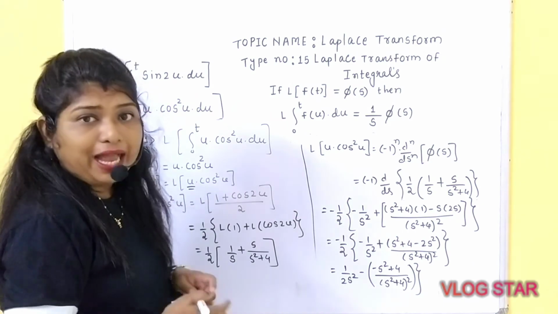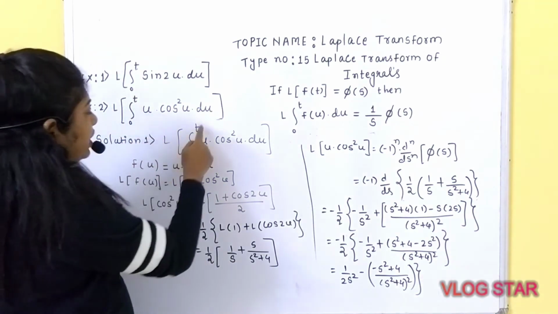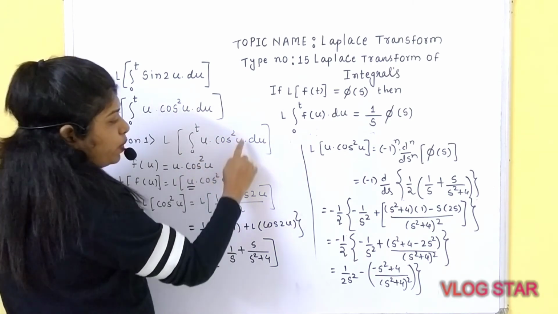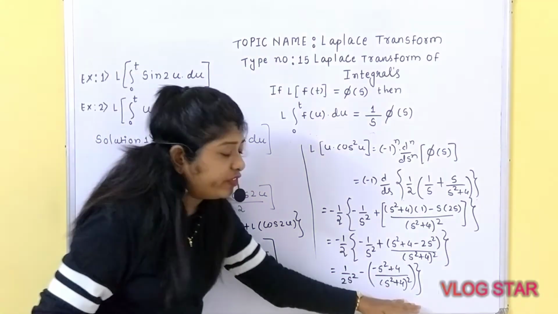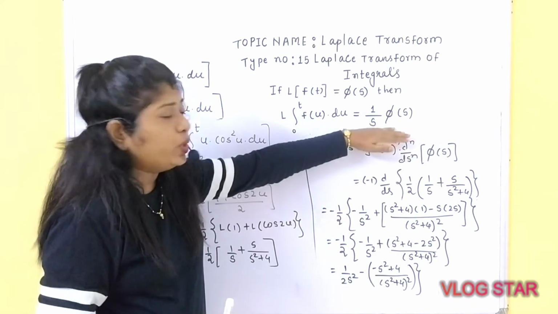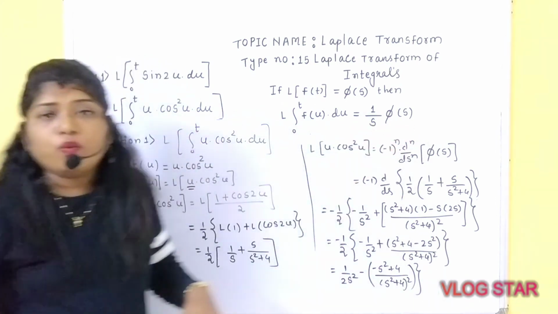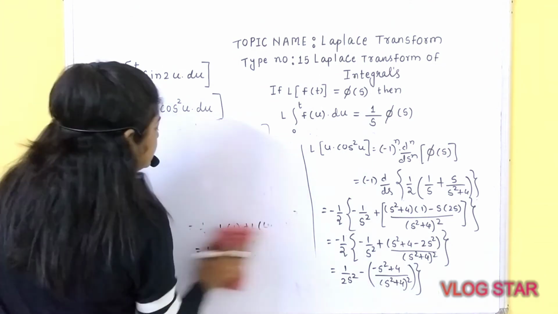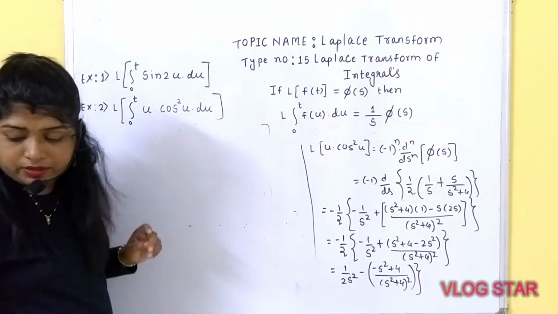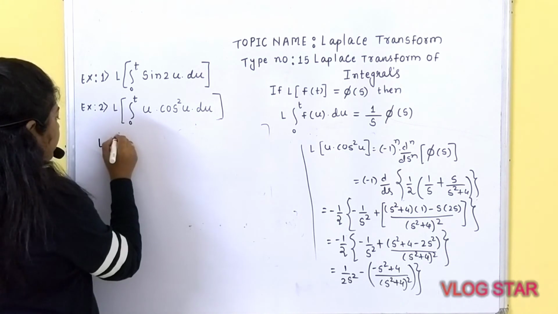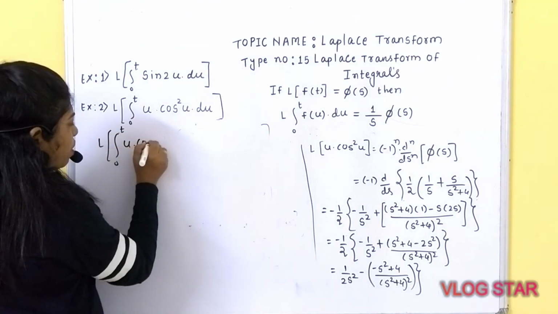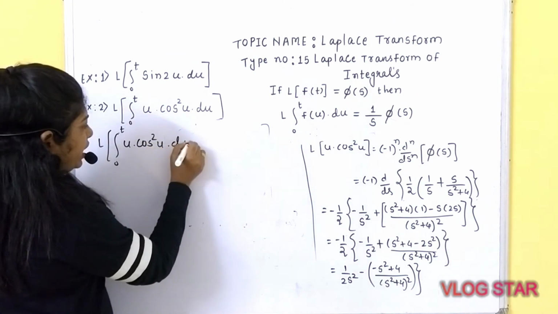But we have to calculate Laplace of integration 0 to t of u into cos square u into du. After this step, you need to use this formula. So what would be your final answer? The final answer is Laplace of integration 0 to t of u into cos square u into du.